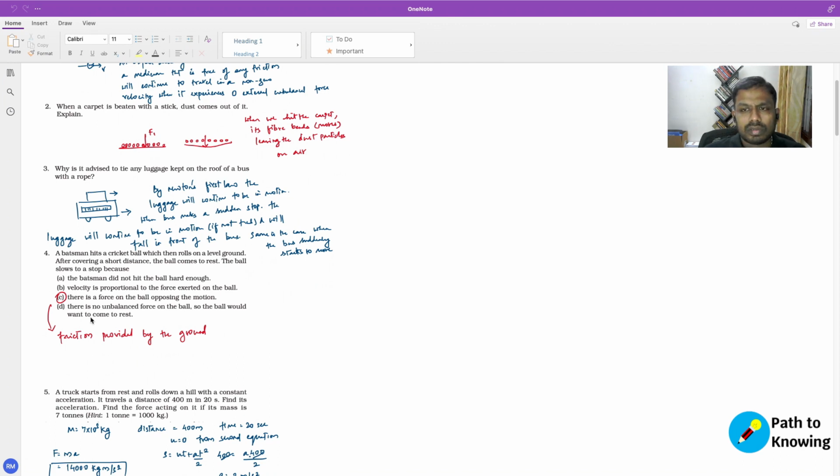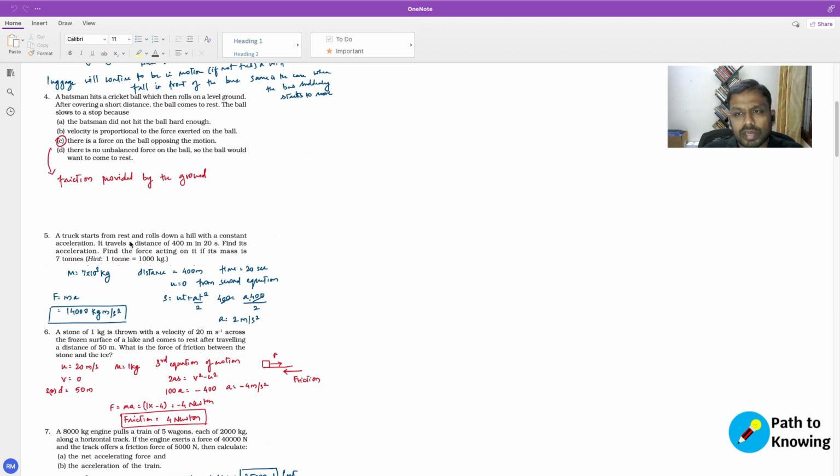So, similar to how the marble experiment was conducted by Galileo, though Galileo argued that the marble would continue to roll eternally, it does come to a stop because of the resistance of the medium. So in this case, though the ball is hit on a level ground, after covering a short distance, it comes to rest because of the friction provided by the floor, right, by the ground. So that tends to stop the ball. If there is no friction, or if the medium is free of any kind of resistance, then the ball would anyway continue to keep moving.